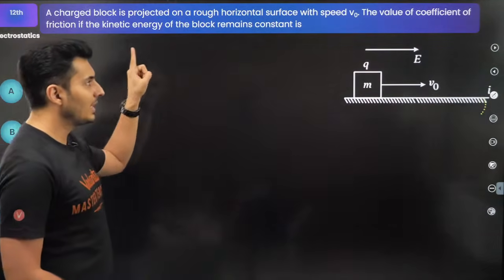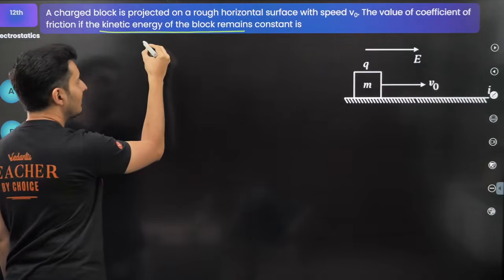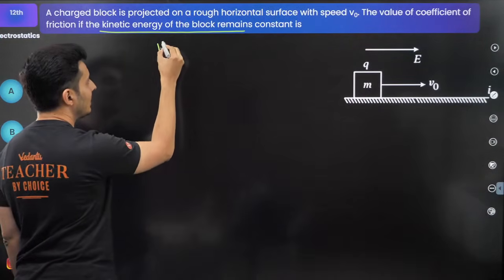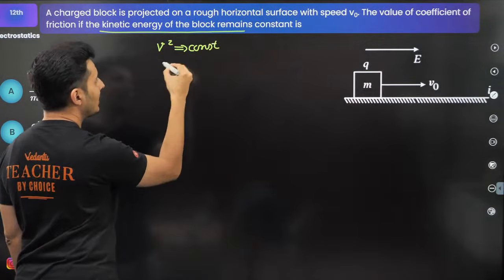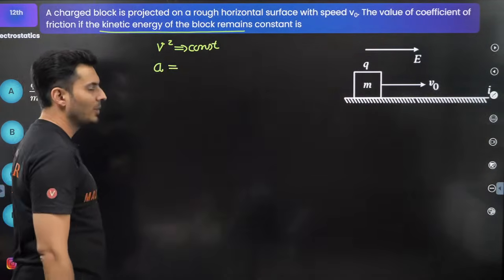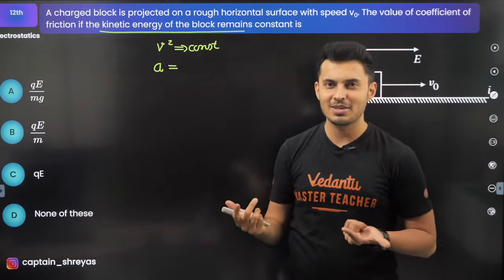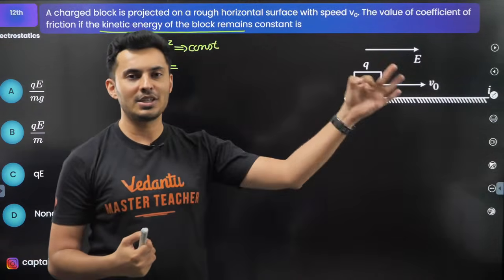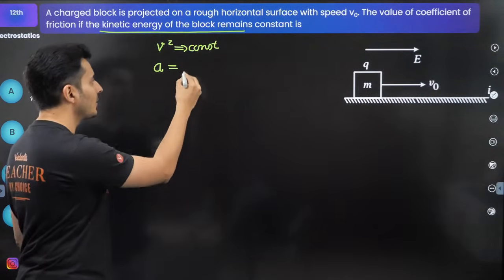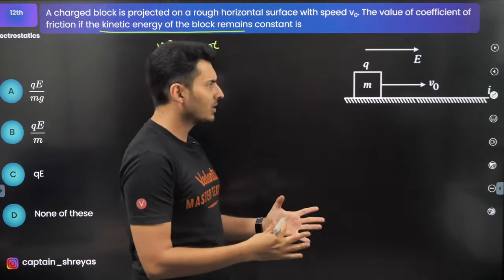Read the question carefully. It is clearly mentioned that the kinetic energy of the block remains constant. If kinetic energy remains constant, that means v square will remain constant. That means the acceleration should be how much, guys? If velocity square remains constant, because kinetic energy is constant, the speed is not changing. That means the acceleration should be nothing but 0. If it is not accelerating, how is it possible?